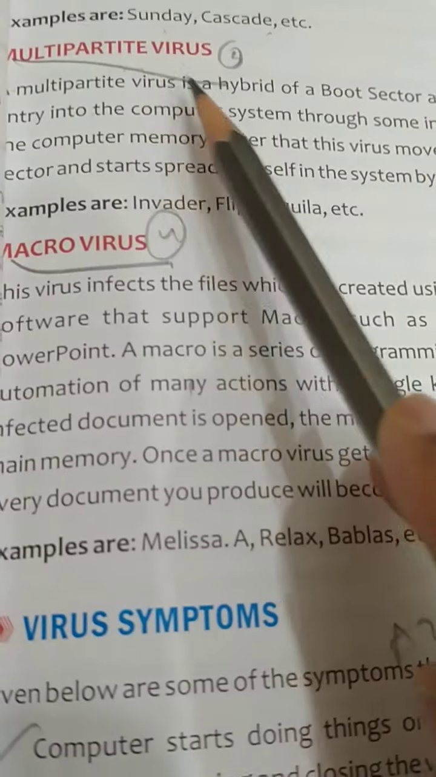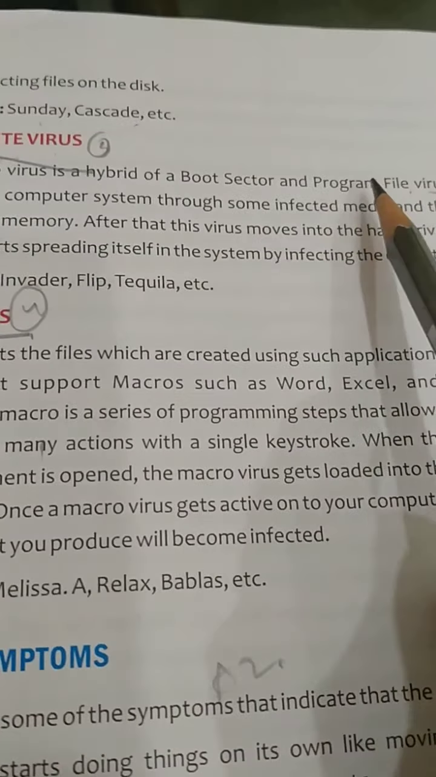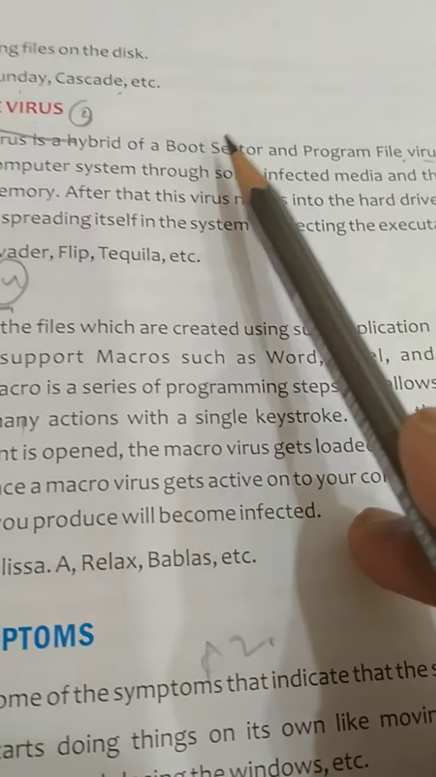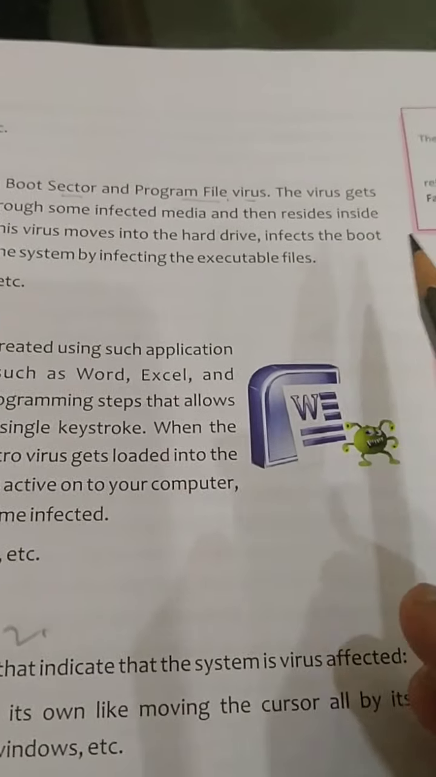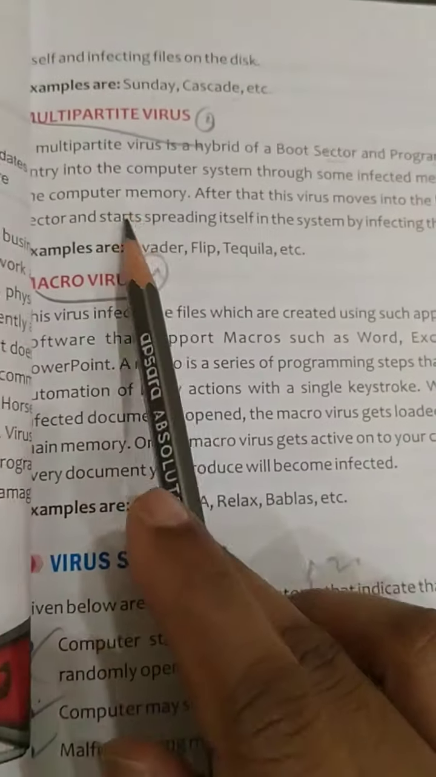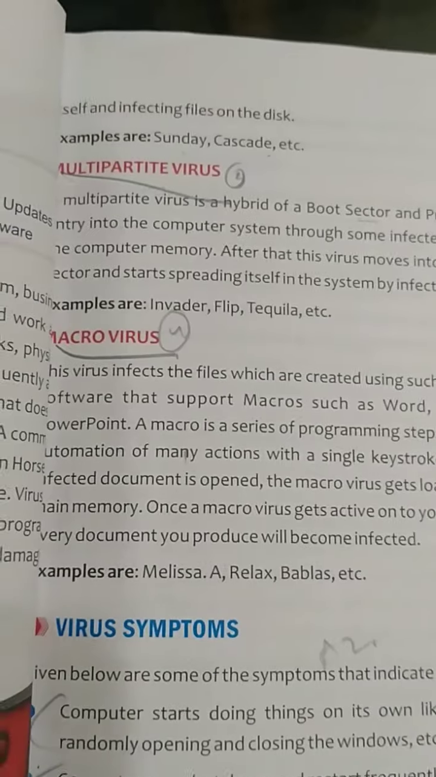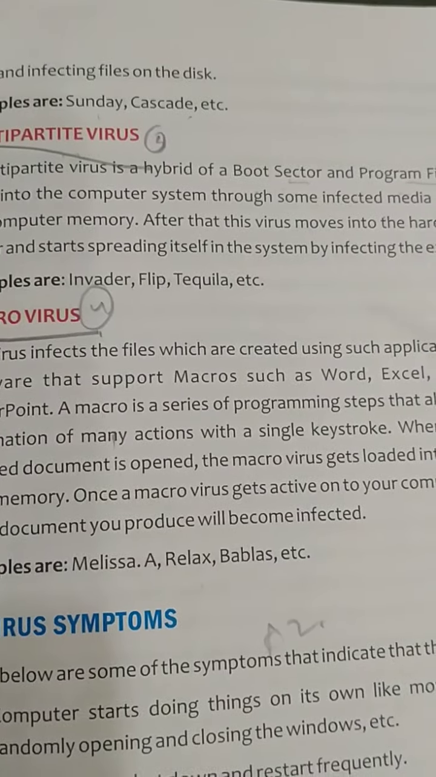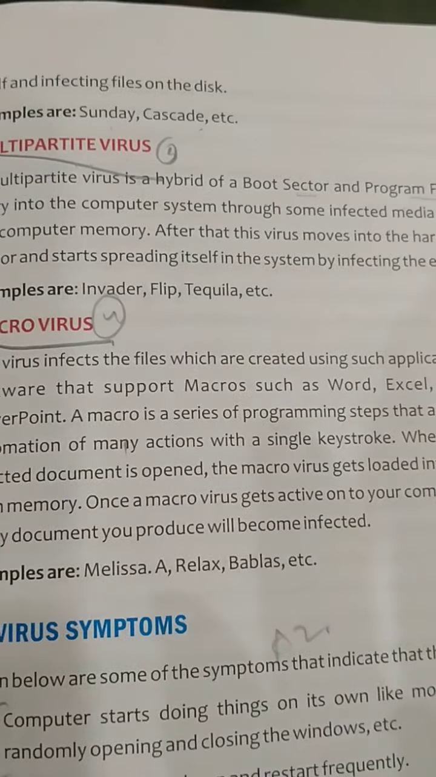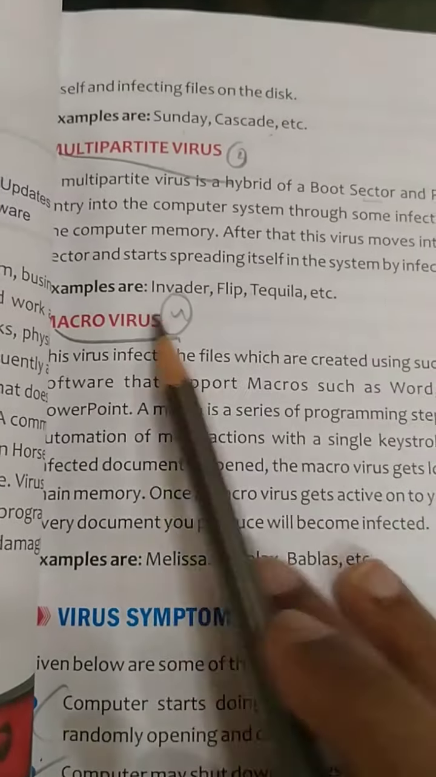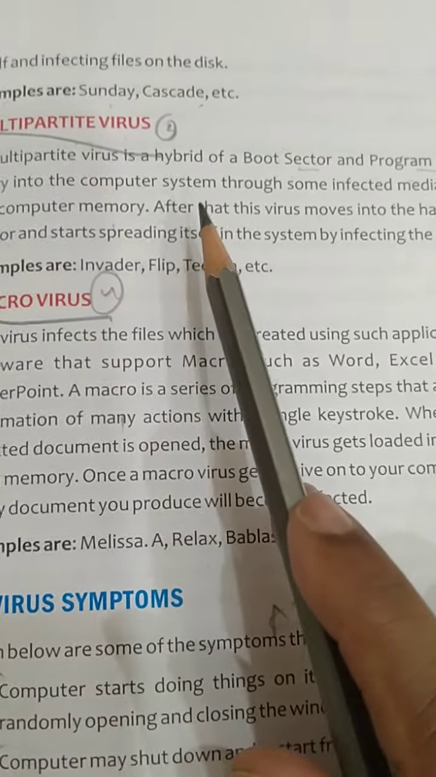A multipartite virus is a hybrid of a boot sector and a program file virus. Multipartite means it's a combination of both boot sector and program file virus. The virus enters into the computer system through some infected media, and then resides inside the computer memory. It will be inside your computer memory.